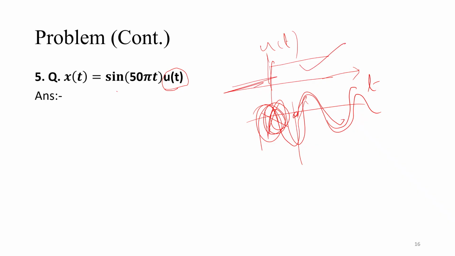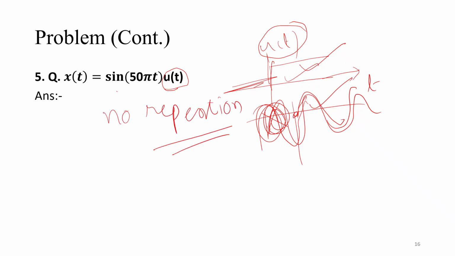I will only get the positive part. So if anything, sine or cosine, is multiplied by u of t, we only get the positive part, no negative, which means no repetition. If there is no repetition, it is aperiodic. As it is aperiodic, there is no need to calculate the fundamental period.